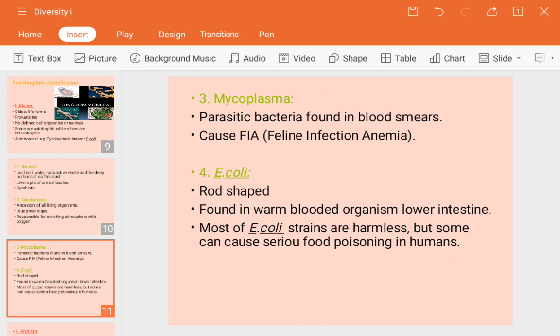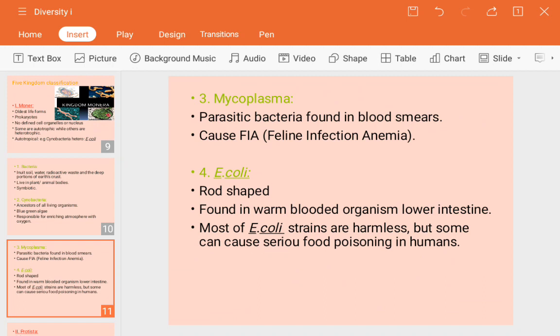Whenever the shape of RBCs becomes a sickle type, sickle means if you have seen the half curve like shape of the sickle tool, or the curve shape of the moon, such a type of red blood cell is converted into that shape. That situation will lead to anemia. These are just for the higher classes, just for information I have informed you.